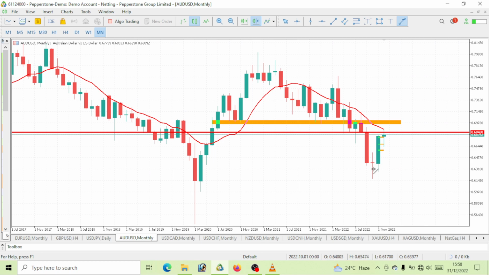We are still on a pullback, and that pullback is still bullish. So if you go ahead and sell now, there's every likelihood that your stop loss will get taken out, except you have a very, very wide stop loss. But this is not the best time to actually go ahead and sell.